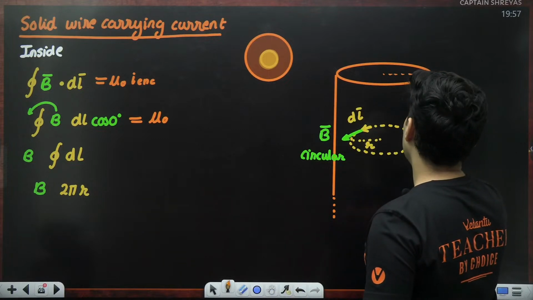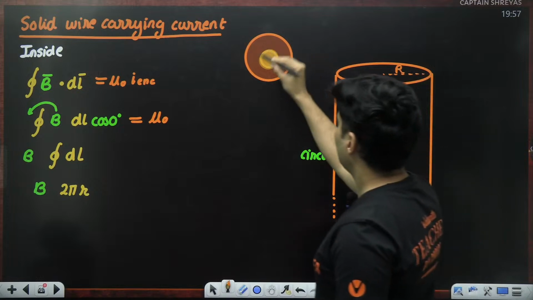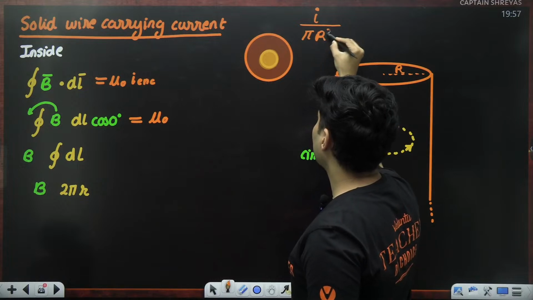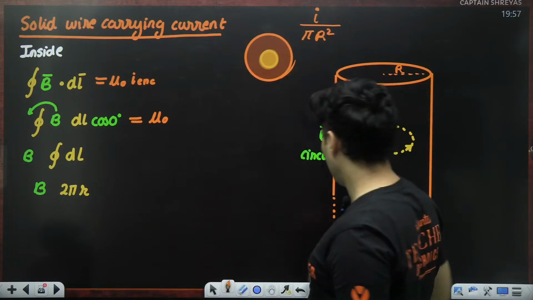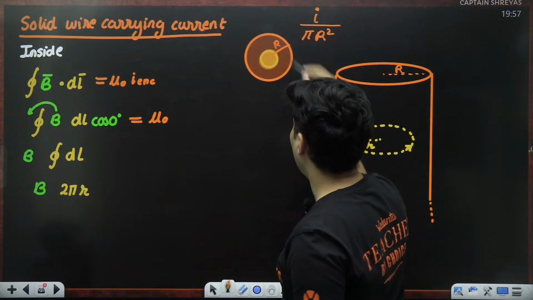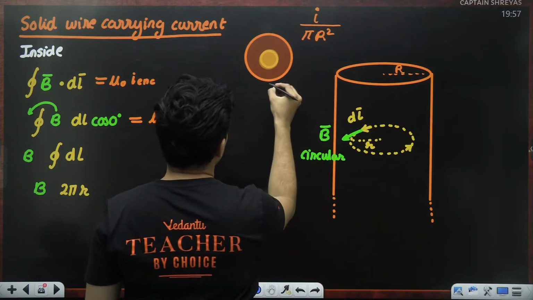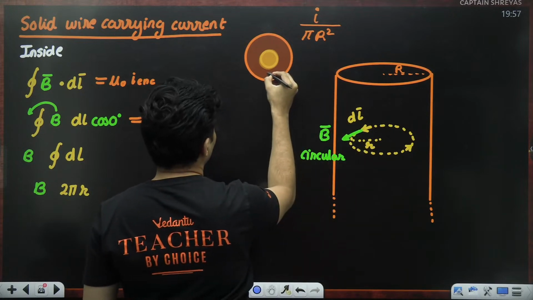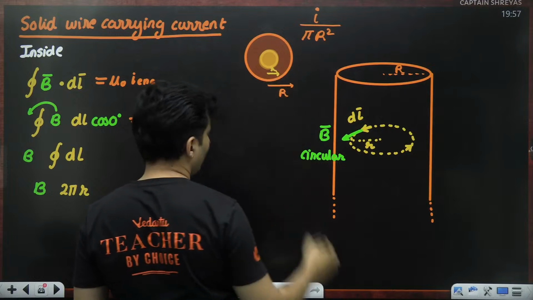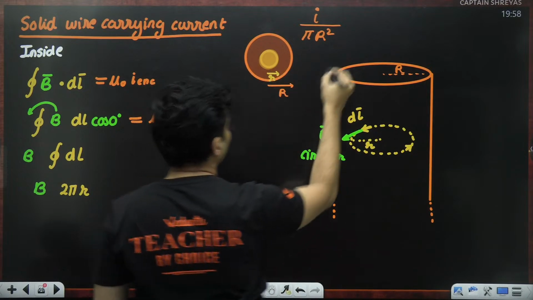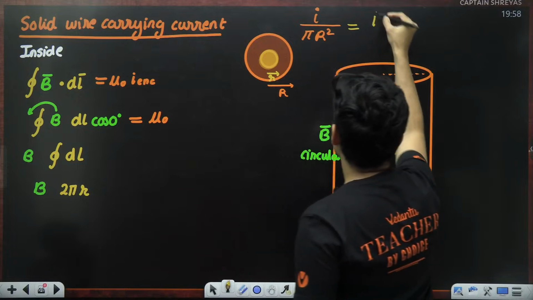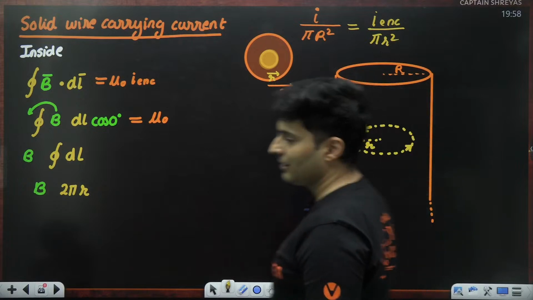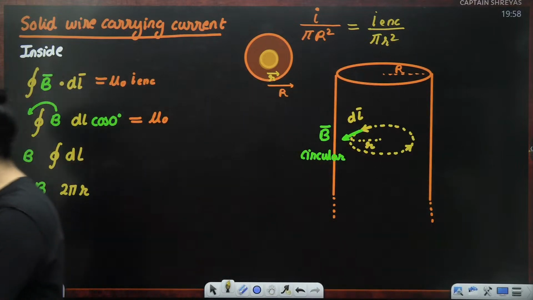a radius of capital R, the total current I is divided on an area of pi R square. Remember this entire thing is your R. But I want only the current in this much part having radius small r. This is exactly equal to the current which is enclosed divided by pi small r square. Did you understand it? Current per unit area will be the same.